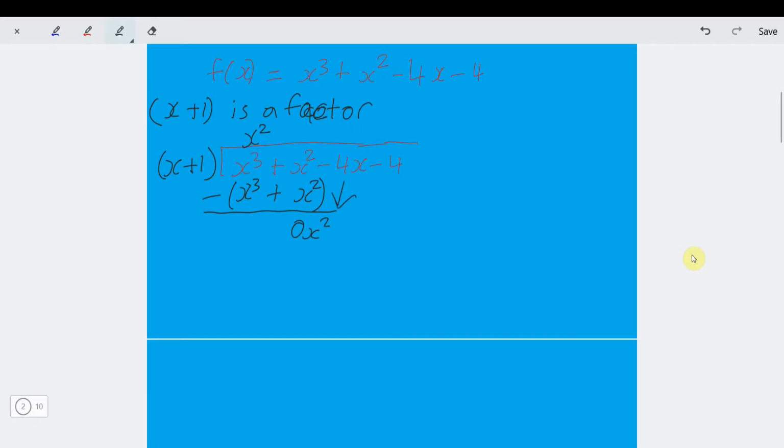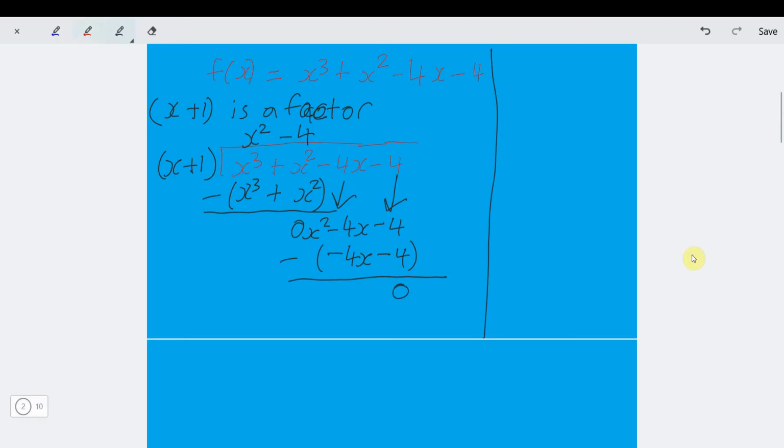Then we bring down our minus 4x. x into minus 4x, that goes minus 4. x times minus 4 is minus 4x, and minus 4 times 1 is minus 4. So we can bring down this minus 4 as well because we know we're going to subtract. Then when we subtract, minus 4x minus minus 4x cancel. Minus 4 minus minus 4 becomes 0.